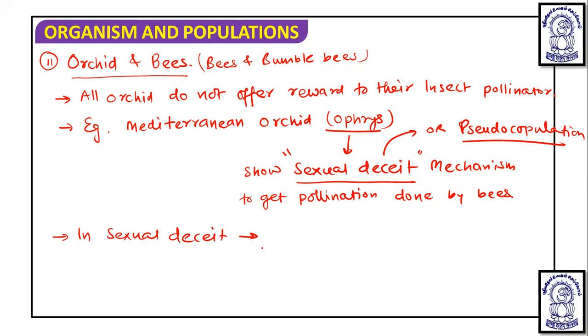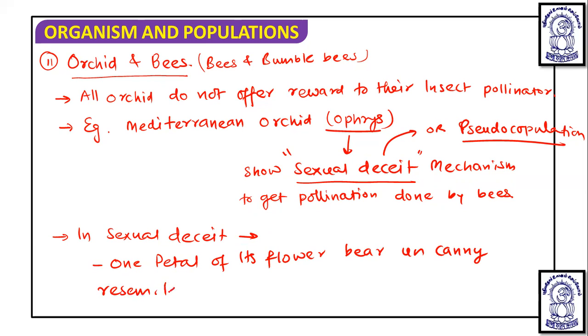And in sexual deceit, what happens? One petal of its flower bears an uncanny resemblance to the female of the bee in size, color, and markings.